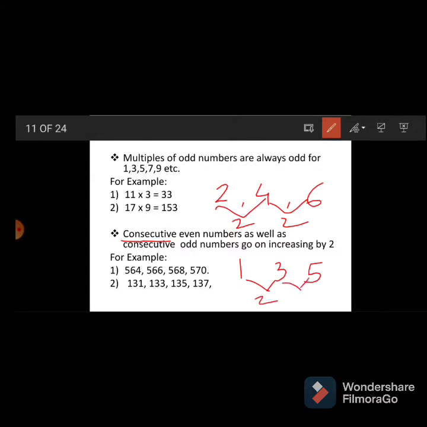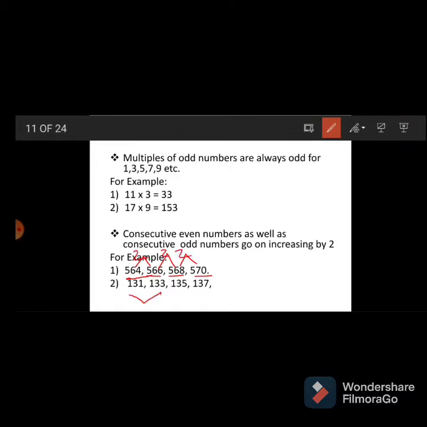See here, some examples are given. See the first example, 564, 566, 568, 570. Check the difference between the two numbers. See here, the difference is 2 only. Like this in odd numbers, that is 131, 133, 135, 137, that is also 2.